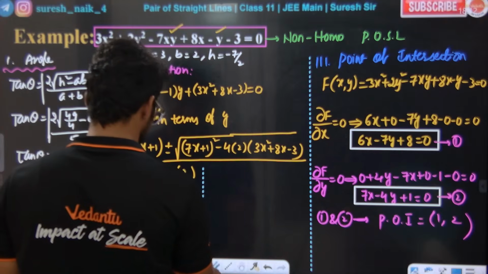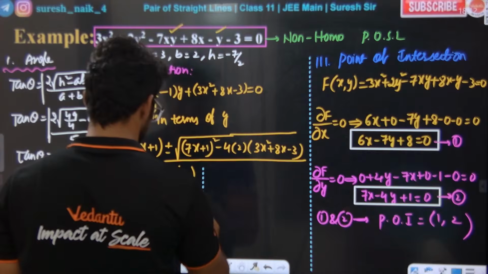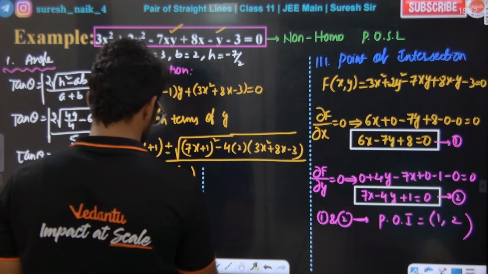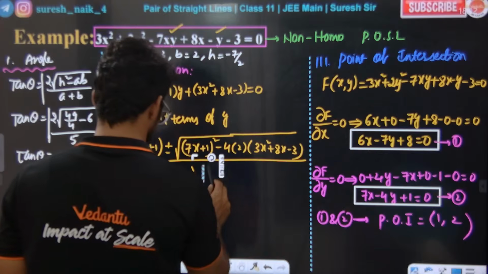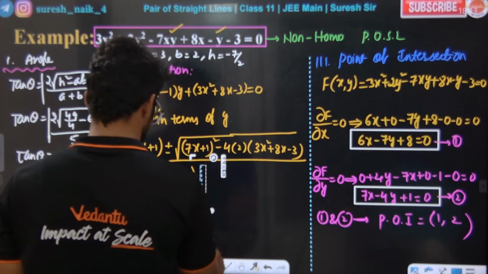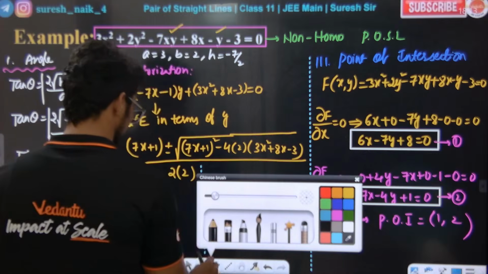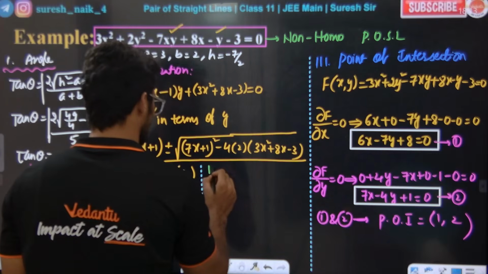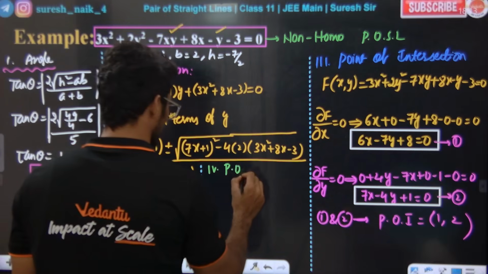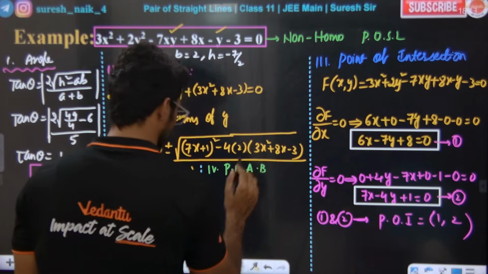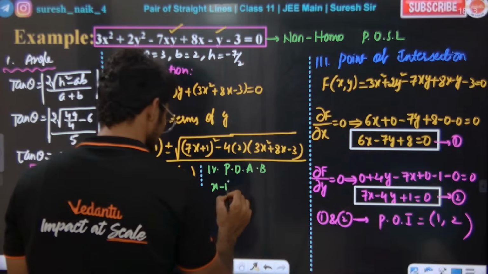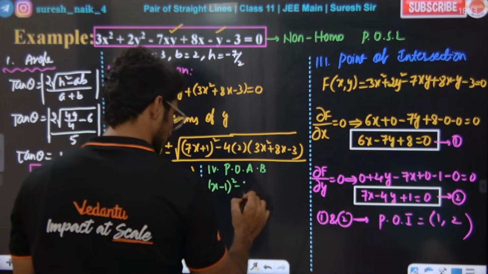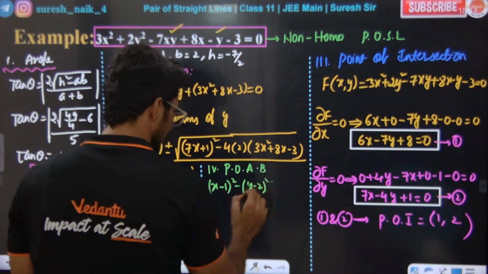So now what I am doing? Next, the fourth one, the pair of angle bisector equation. We replace x with what? x minus h, which means (x minus 1) whole square, and (y minus 2) whole square, divided by a minus b.